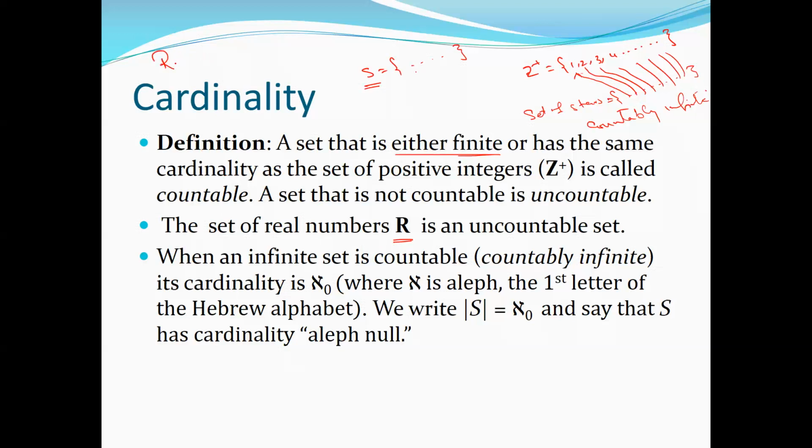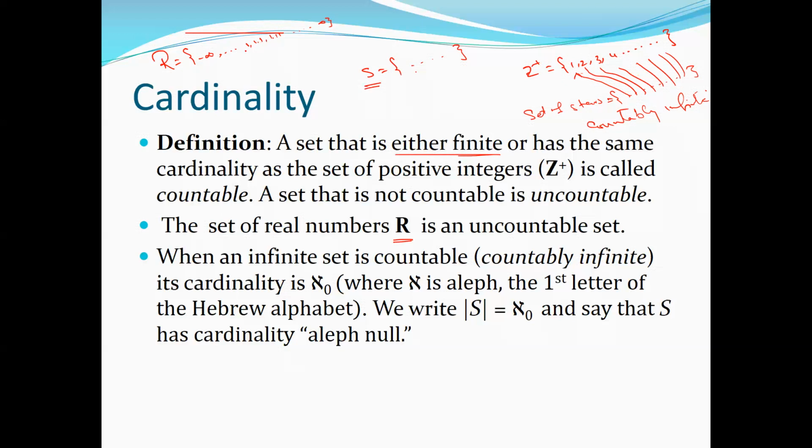So what is the set of real numbers, capital R? It starts from negative infinity, right? And goes on up to positive infinity, having decimal values, for example 1, 1.1, 1.11, and so on. In the integers, for example, we can say how many integers are there between 1 and 2. You can say nothing. There is no integer between 1 and 2, and the next integer is 3, next is 4. So we can predict it.